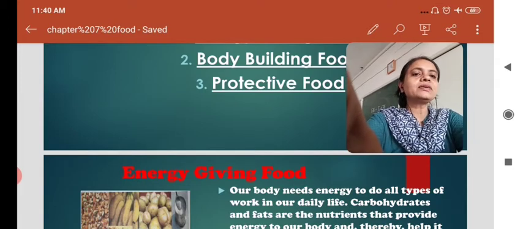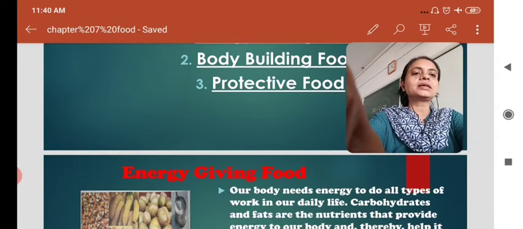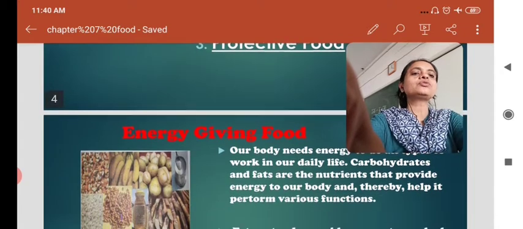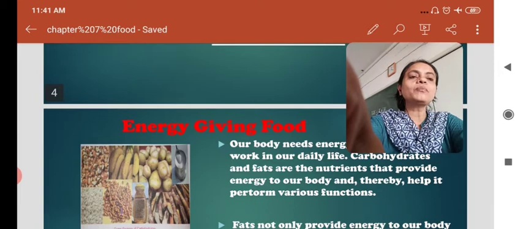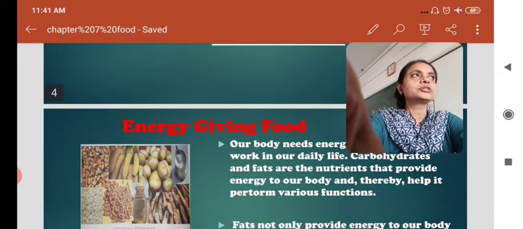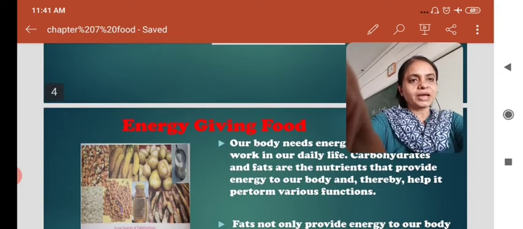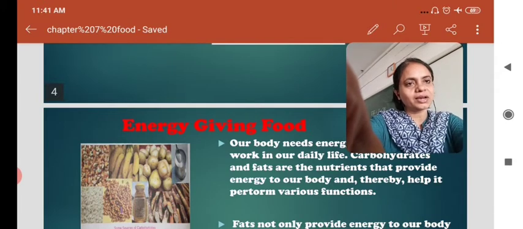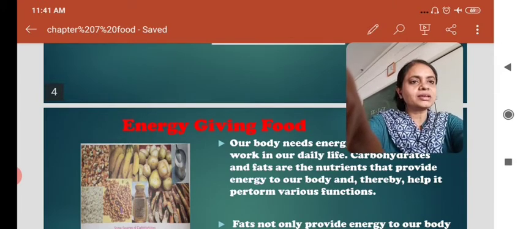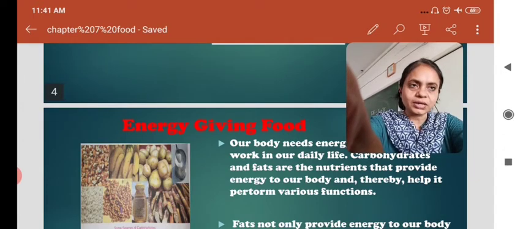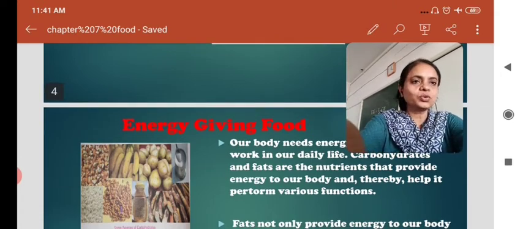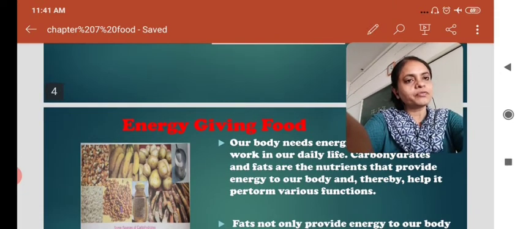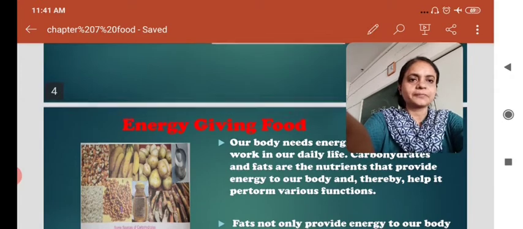Carbohydrates and fats are the nutrients that provide energy to our body and thereby help in performing various functions. Our body needs energy to do any physical work. We need a strong body to perform any physical work. So these two nutrients, carbohydrates and fats, provide us energy to perform any physical function.